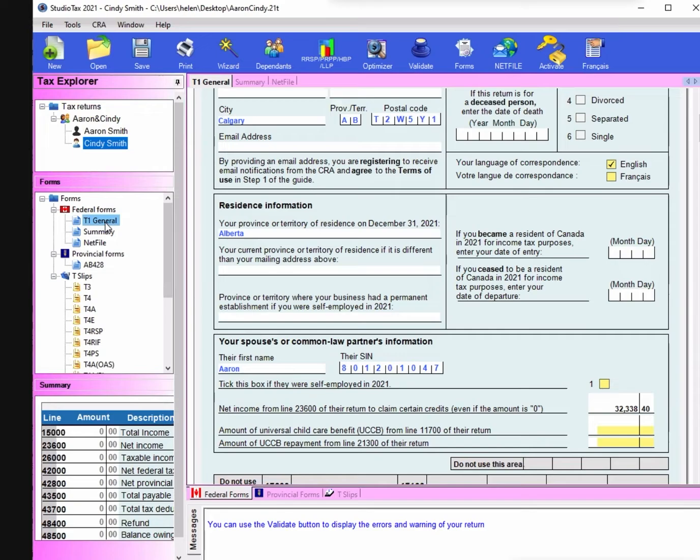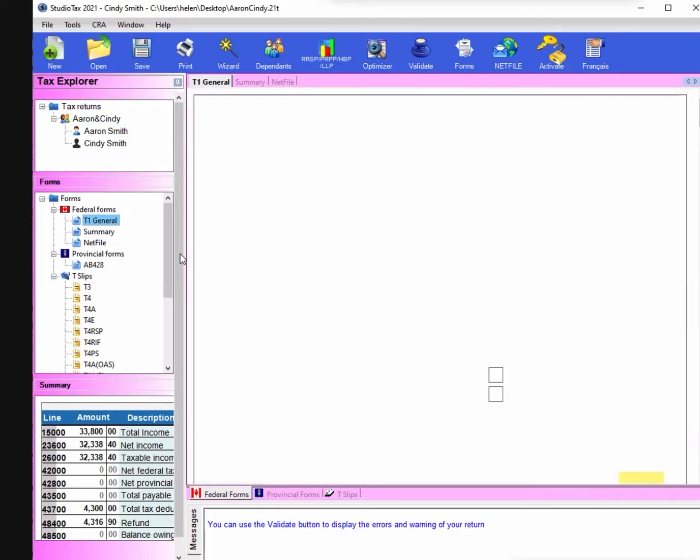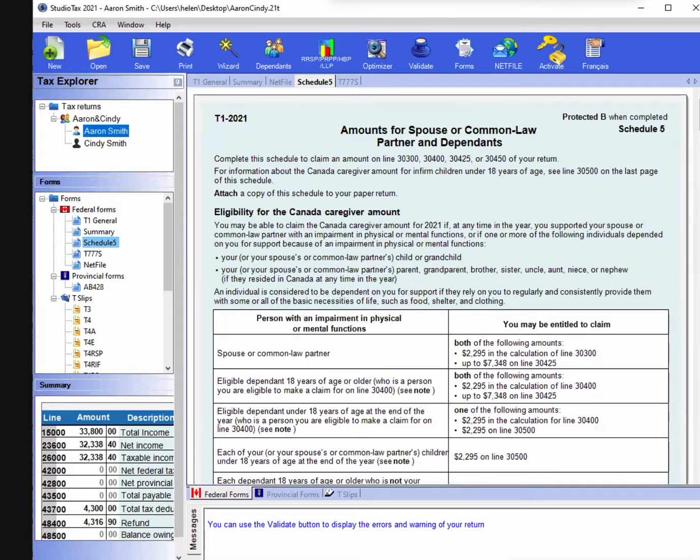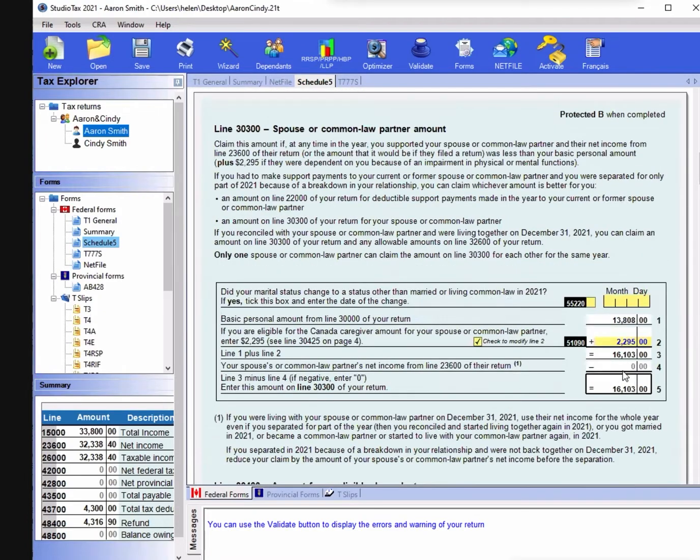So on Aaron's Schedule 5, at line 4 they subtract nothing. As long as Cindy has some total income and net income, the system automatically subtracts it here.